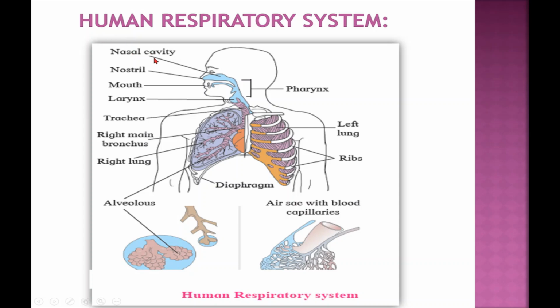Let us see the human respiratory system. Nostrils are the external openings of the nose. Oxygen-rich air is taken into the body through the nostrils. Carbon dioxide and water vapor are released out of the body through the nostrils. Here is the pharynx. Pharynx is the common passage for respiratory as well as digestive tract. Here is the larynx. Larynx is the organ of phonation. Trachea is a long pipe. Here the main bronchus and bronchioles are there, and bronchioles terminate in alveoli.